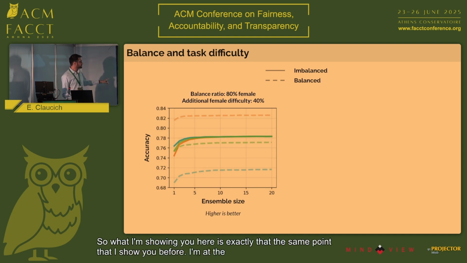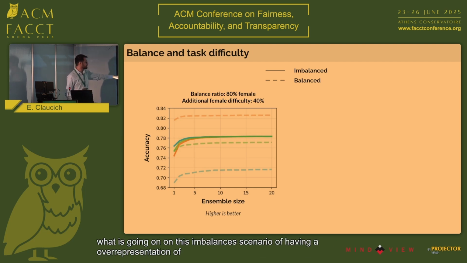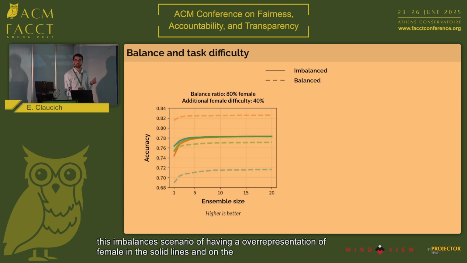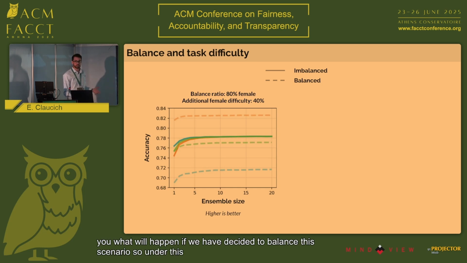And at the same time, I'm showing you what is going on in this imbalance scenario of having an overrepresentation of female in the solid lines. And on the dashed line, I'm showing you what would happen if we had decided to balance this scenario. So under this additional difficulty, what would happen if we decided to use the same representation of both male and female and not an imbalance ratio as I'm showing you in the solid lines.